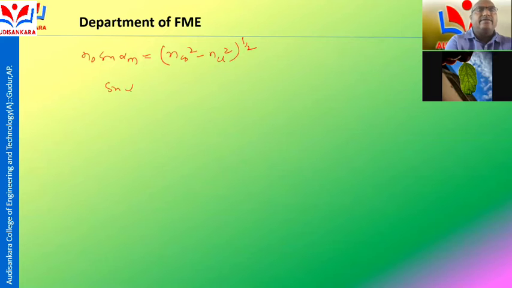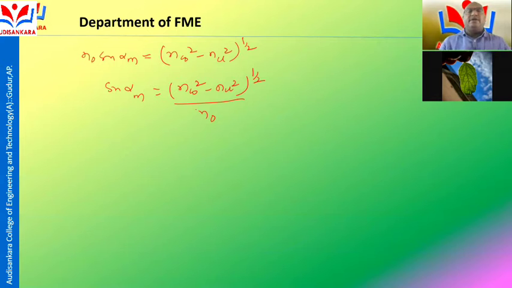That means sin alpha m is equal to square root of NCO square minus NCL square, divided by N naught, where N naught is the air medium. The refractive index of air is N naught, which is equal to 1.